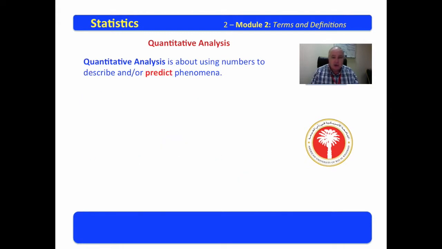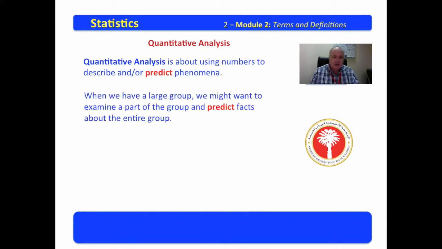So we have established some descriptors of that sample set. We have looked at grouping them by color, counting the number by color, and then we've looked at who is the least prevalent and who is the most prevalent. Quantitative analysis is also about using numbers not just to describe, but to predict phenomena. When we have a large group, we might want to examine a part of the group and predict facts about the entire group. The large group might be called the universe, the population. The small part of it is called the sample or a subset of the population.